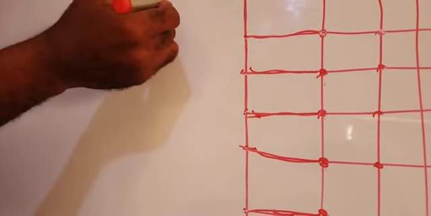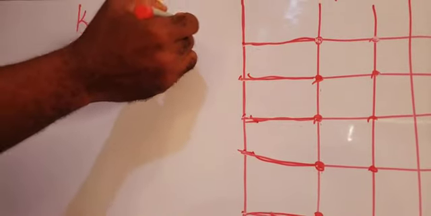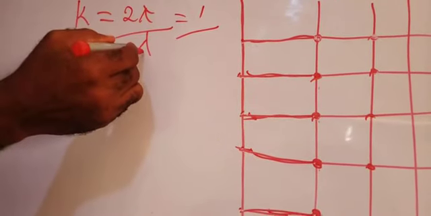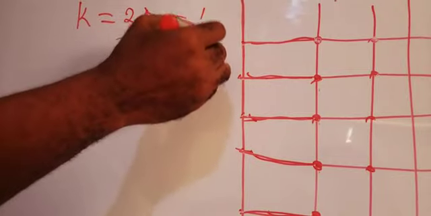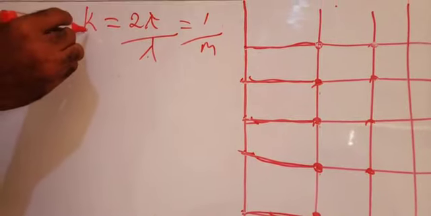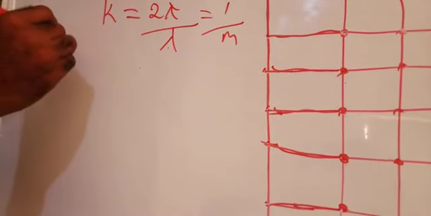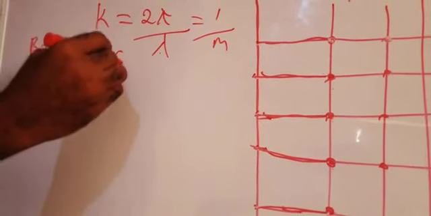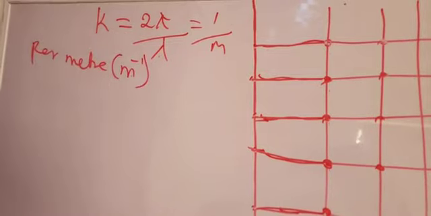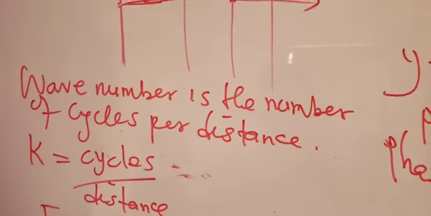And you see 2 pi is just an ordinary number, so it doesn't have a unit. You can just say 1. Unit of wavelength is meter. So the unit of wave number is per meter. Per meter is written this way. Per meter. That's the unit for wave number, number of cycles per distance.